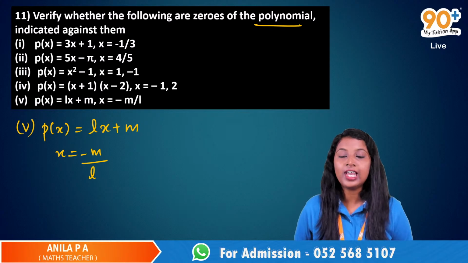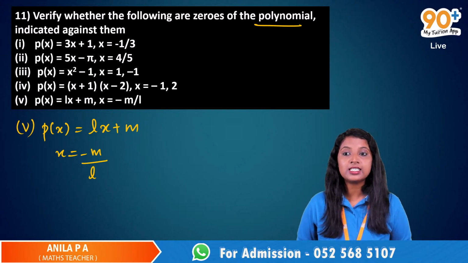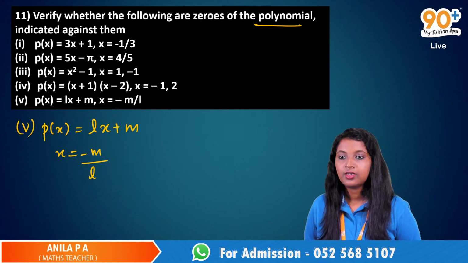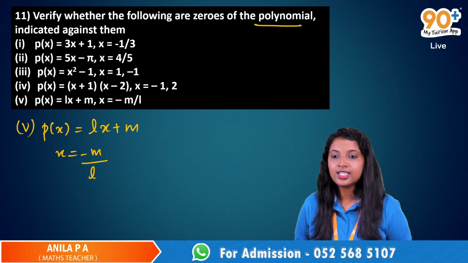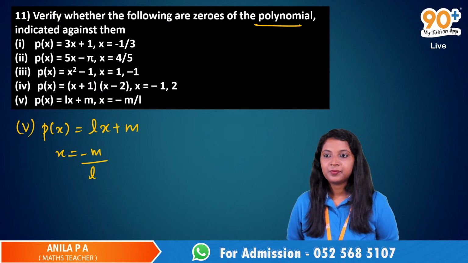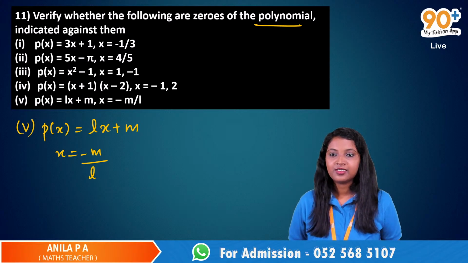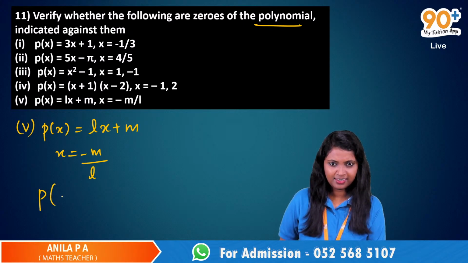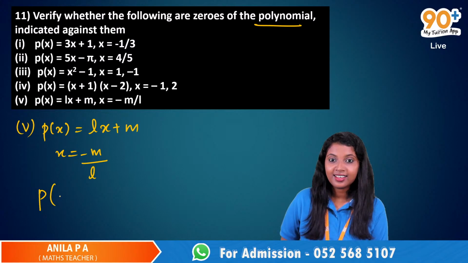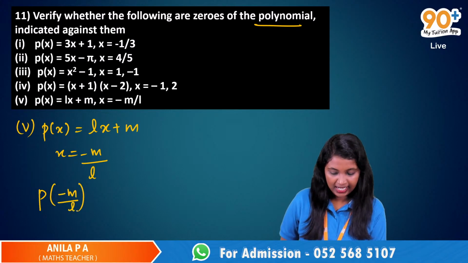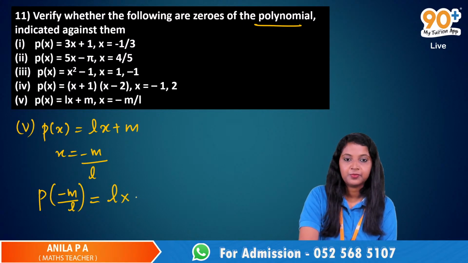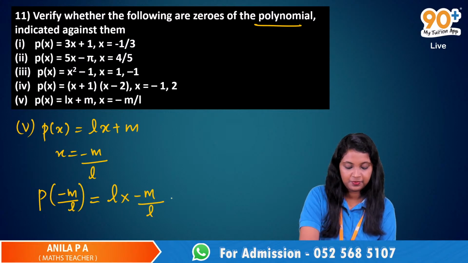We have to find the value of this polynomial at the point minus m divided by L. Yes, Sanchit? Yes, ma'am. Now it will be p of minus m by L. L into minus m by L plus m.